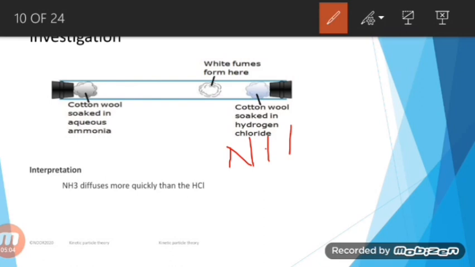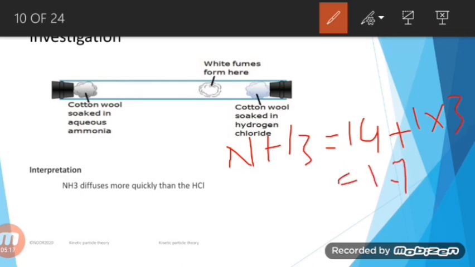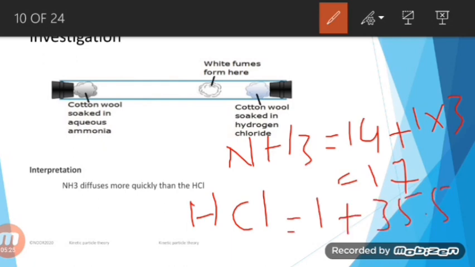First one is ammonia, and its relative molecular mass is 14 plus 1 multiplied by 3, which is 17, and HCl is 1 plus 35.5, which would be ultimately 36.5.